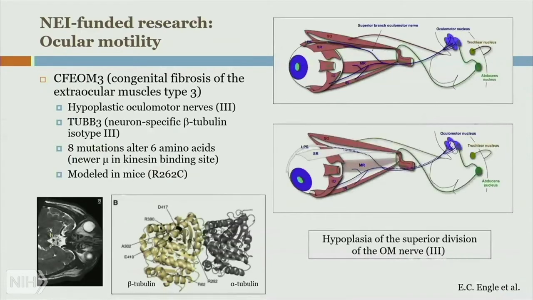Through some really intricate, very detailed analysis, we were able to find what's going on with this particular mutation. It turns out that the superior part of the oculomotor nerve doesn't quite get there. It is hypoplastic, not fully developed, which means the innervation of the superior rectus is affected. Moreover, it also affects the muscle that controls the upper eyelid movement. That's the same branch. And sure enough, these patients have eye drooping. So it's a nice, complete story of going at the molecular level.